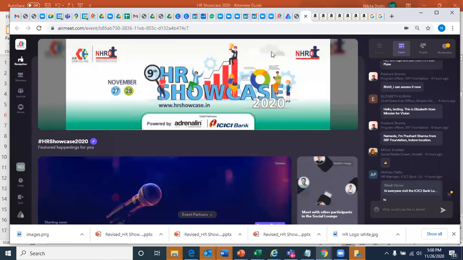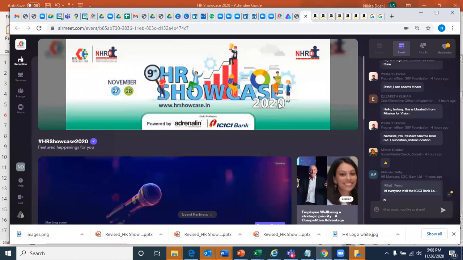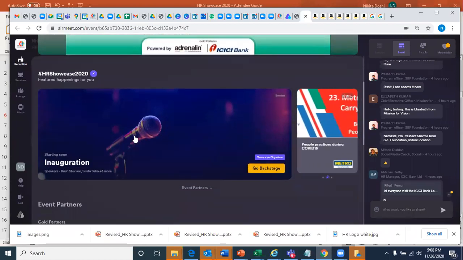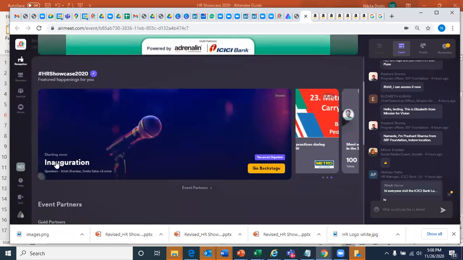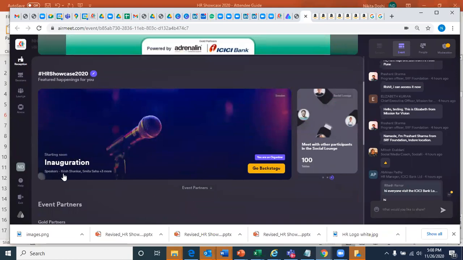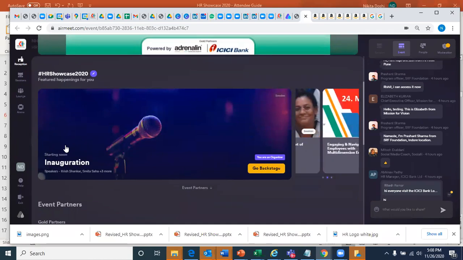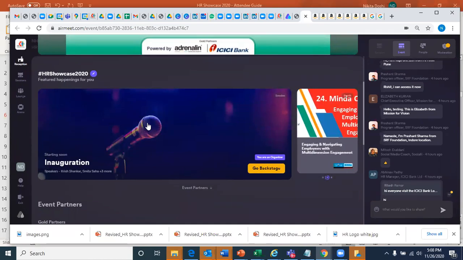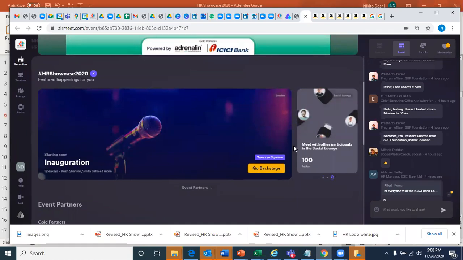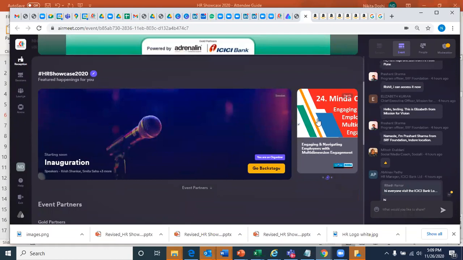Okay, great. So on the reception page, you will see the banner, you will see which sessions are upcoming. So you will know what's starting soon, because the first session tomorrow is the inauguration at 9 a.m. You can join the session from here. In this sticker, you will also see how to go to the social lounge and arena, which is the booths. So you can also navigate from the home page.